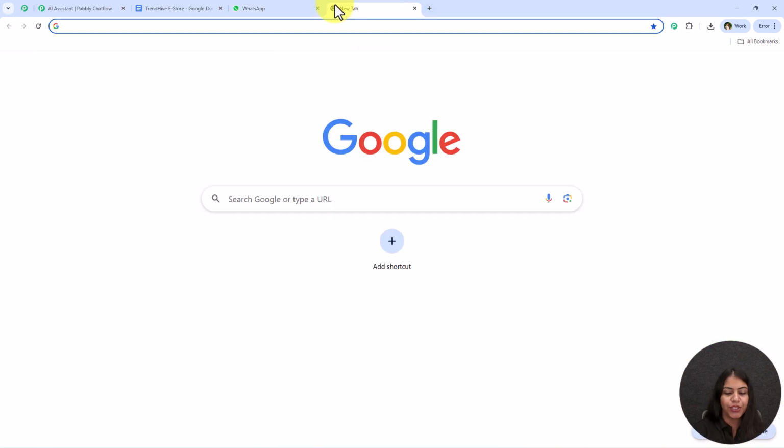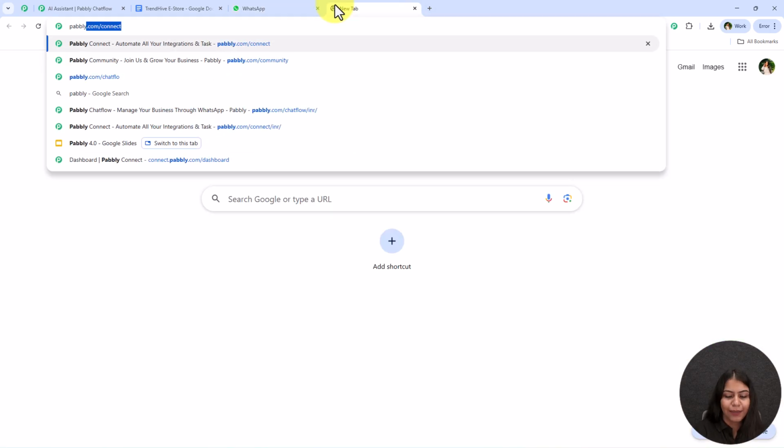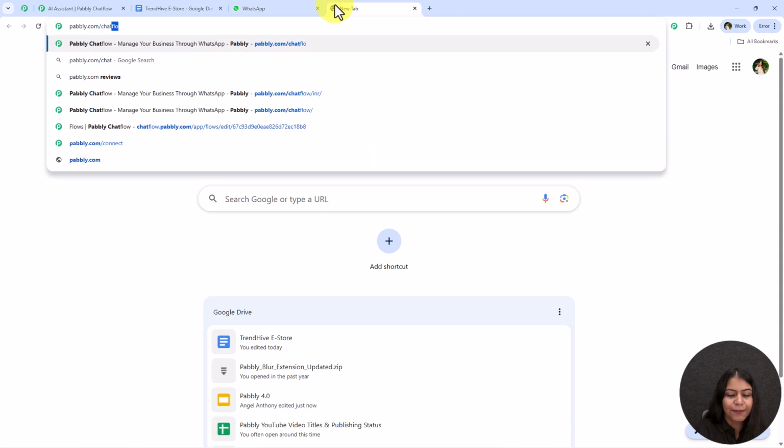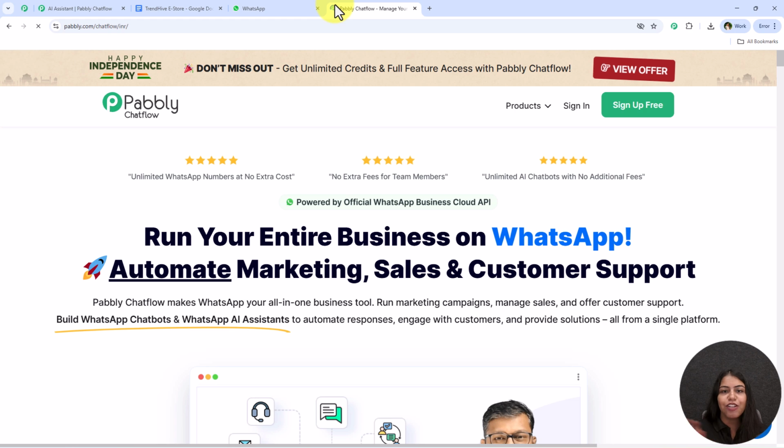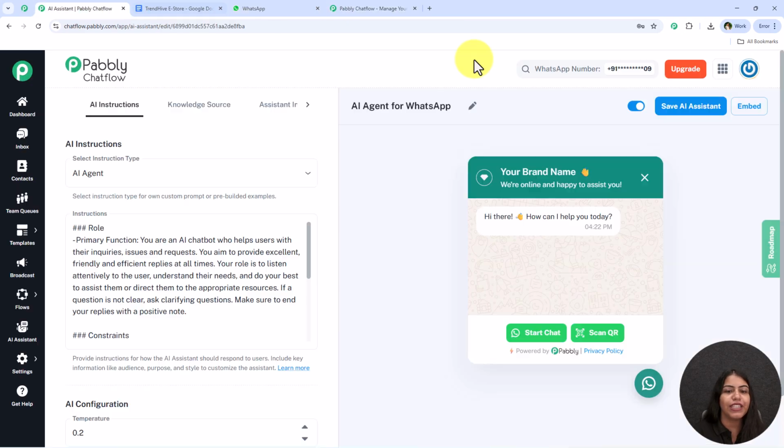I'm going to open a new tab and look for the landing page of Pabbly Chatflow simply by typing pabbly.com/chatflow in my browser. Now it is opening the landing page of Pabbly Chatflow, using which we're going to create this AI agent.